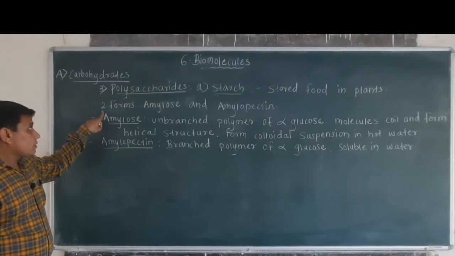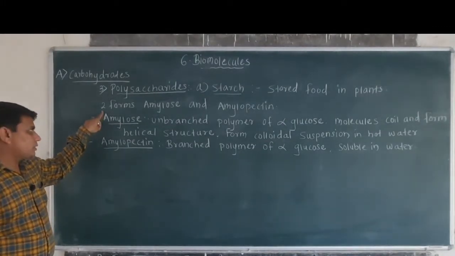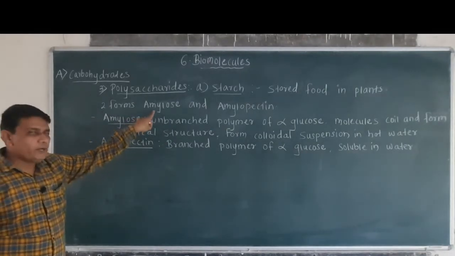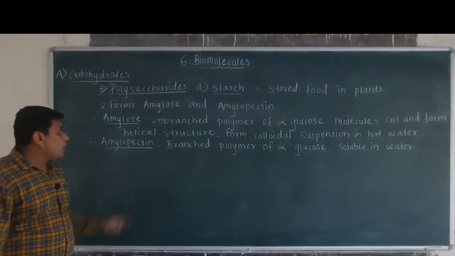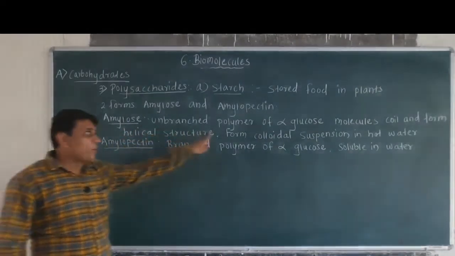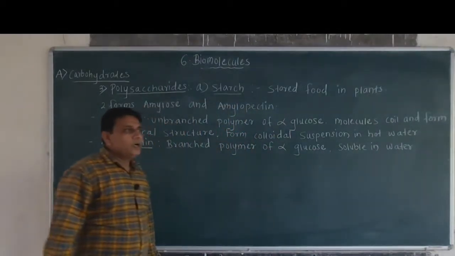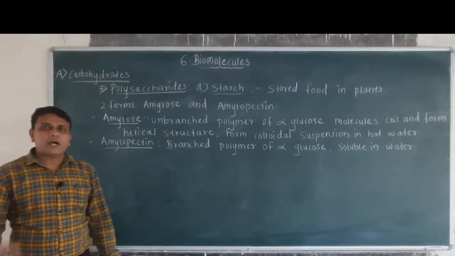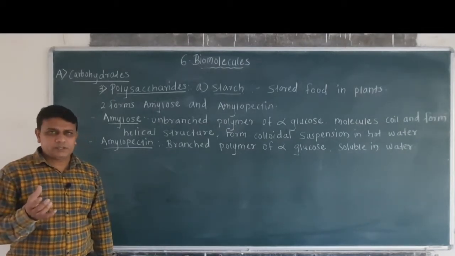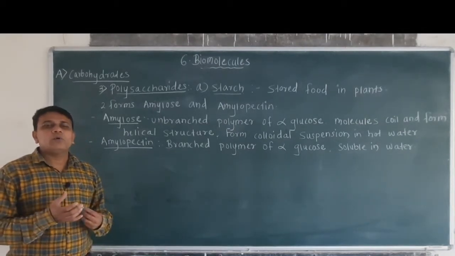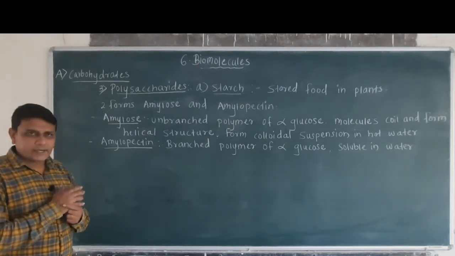Then starch occurs in two forms. The first one is amylose and the second one is amylopectin. Now amylose is an unbranched polymer of alpha glucose. You know that polysaccharides are formed by polymerization in which monosaccharides come together to form polysaccharides.